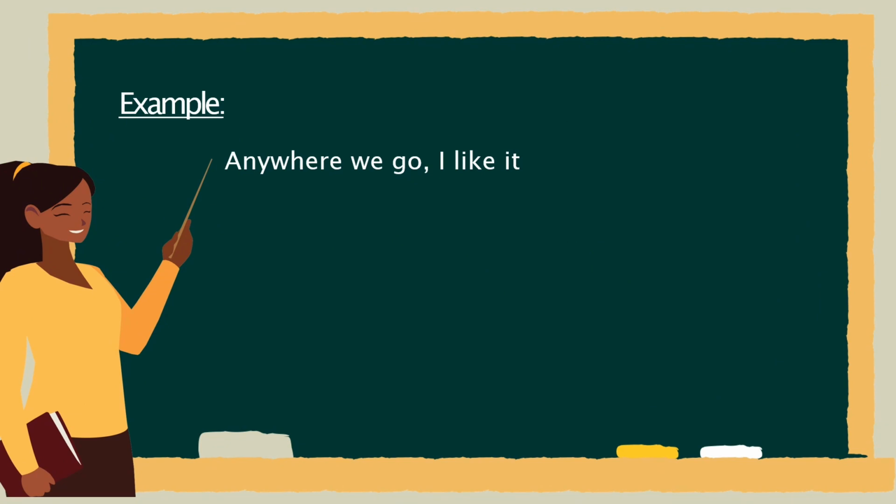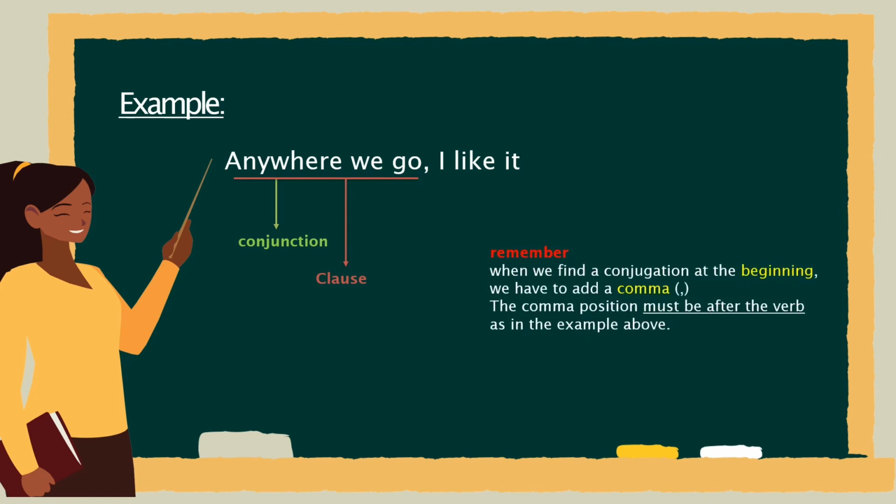And the second example is, anywhere we go, I like it. So here maybe my friends can help answer what the conjunction is. Now, here we can find the conjunction at the beginning, namely anywhere. So, anywhere we go, that is the clause. Here the sentence immediately begins with a conjunction, then there is a subject and a verb. And we need to remember that when we find a conjunction at the beginning, we have to add a comma. The comma position must be after the verb, as in the example above.